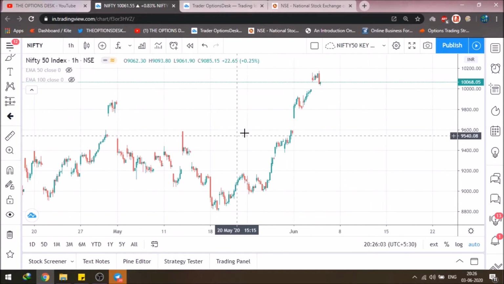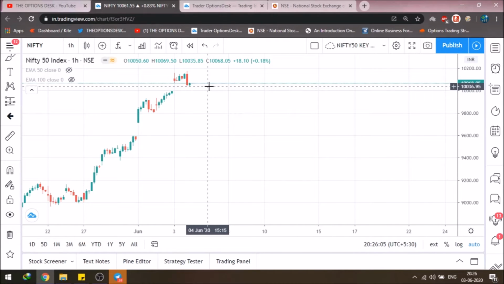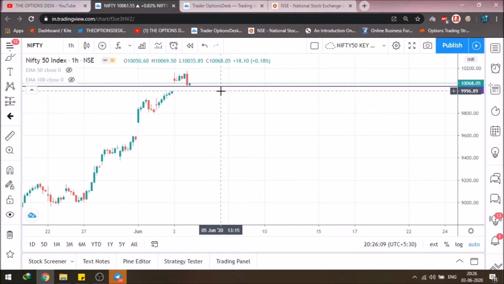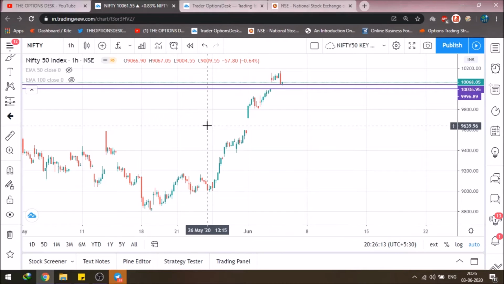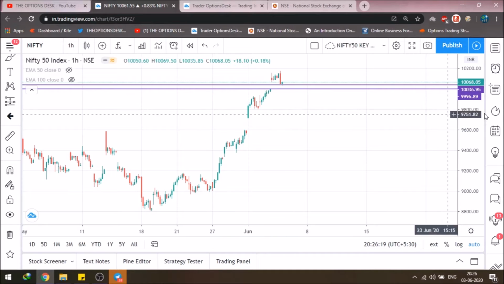So as you can see, again, in the Nifty 50 I will buy a put option only when the low of today breaks, and my first target would be around 30 points, as I am expecting the target may be small because of the expiry and the market can be volatile. So I'm keeping my first target of 40 points only. So as you can see, 10,036 to 9,996, that would be my first target.